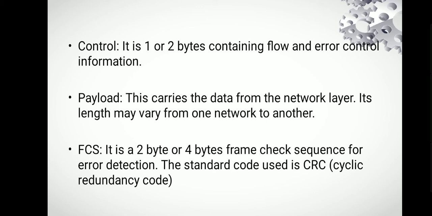Control. It is 1 or 2 bytes containing flow and error control information. Payload. This carries the data from the network layer. Its length may vary from one network to another. FCS. It is 2 bytes or 4 bytes, frame check sequence for error detection. The standard code used is CRC, cyclic redundancy code.